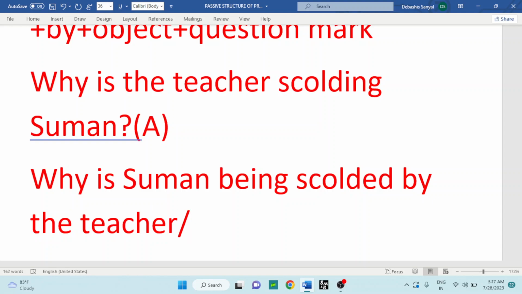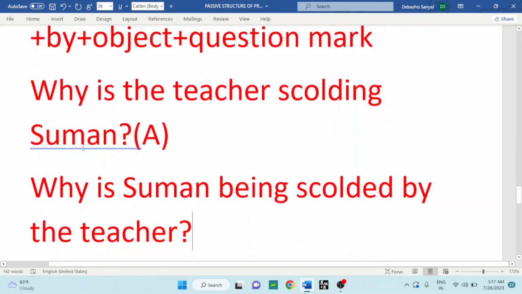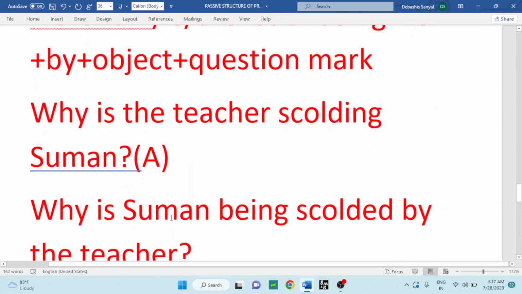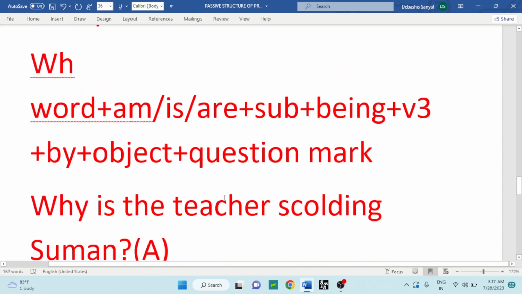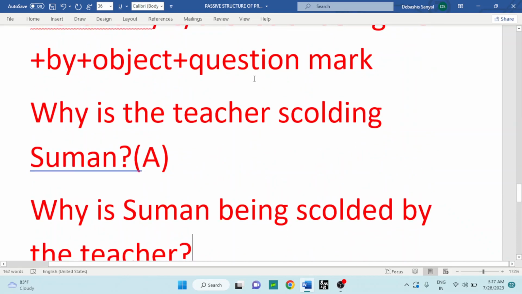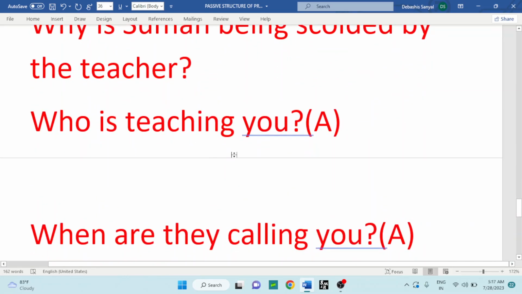Question mark. See the structure. WH word why, then out of the three, is is there because the subject someone is singular. To make the sentence a question, the auxiliary verb must be placed before the subject. Being scolded, third form of the verb, by the teacher. Then question mark.